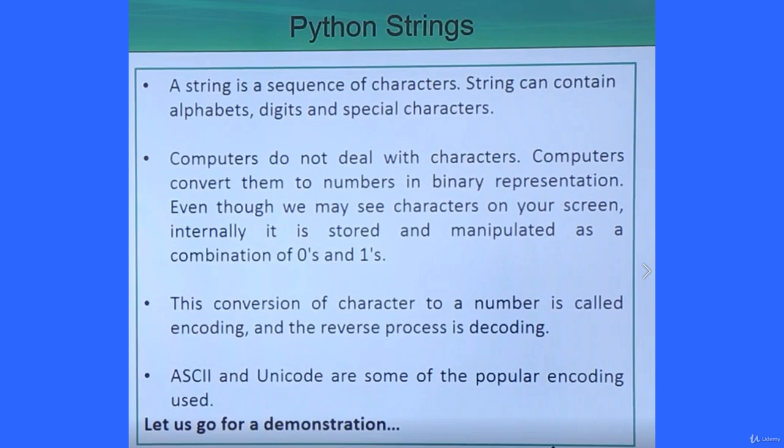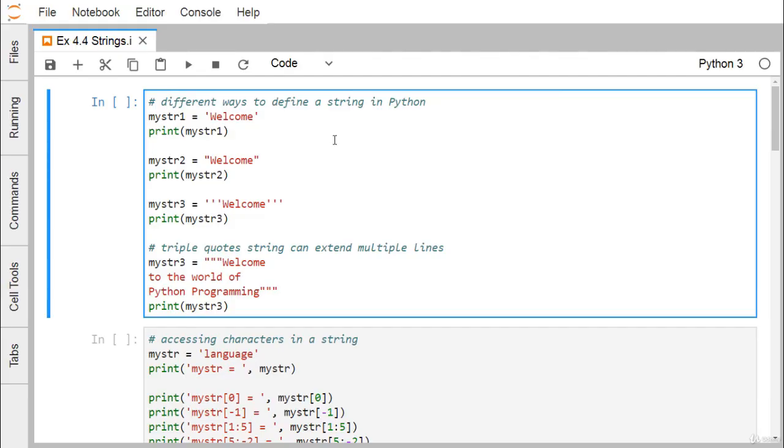ASCII and Unicode are some of the very popular encoding techniques which we use. For a better idea of Python strings, let us go for a practical demonstration right now. In Python, a string means a sequence of characters. So let us see the different ways to define a string in Python.